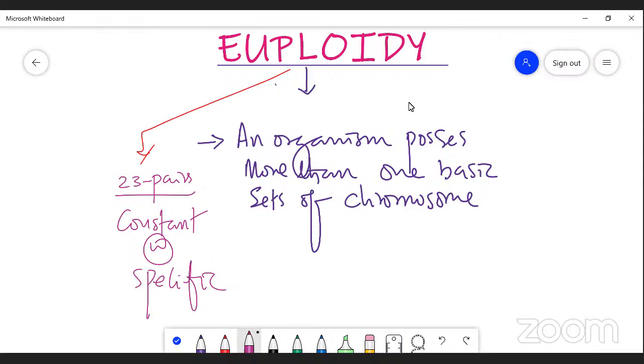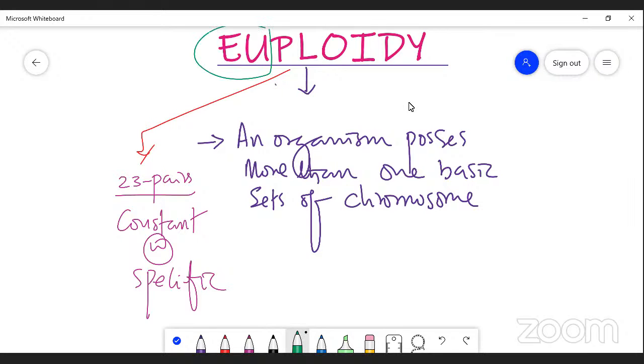So among this constant number or specific number of chromosomes, one or more than one basic set of chromosomes is increased or added with the normal number of chromosomes. That is called Euploidy. Before that, you should understand what is Ploidy. Ploidy is nothing but an alteration in the number of chromosomes of an organism, right? That is called Ploidy.